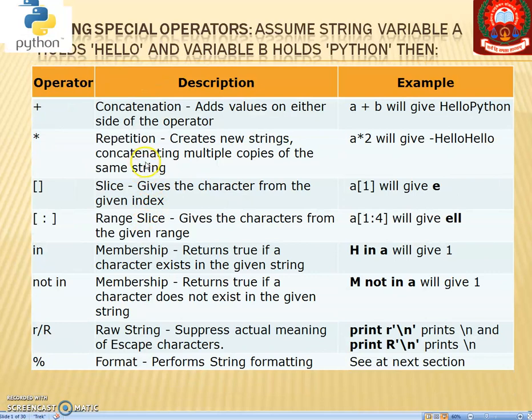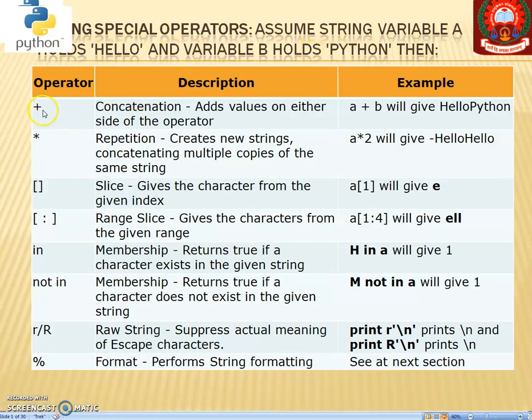Next thing related to this is some string special operators, assuming strings as variables. Hello world will be there, and variable a holds hello world and b holds Python.